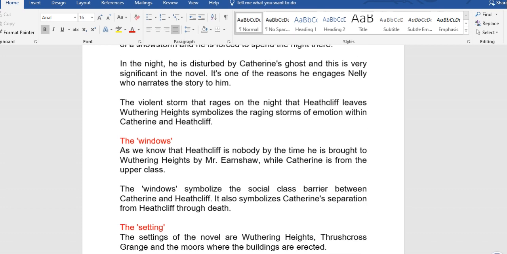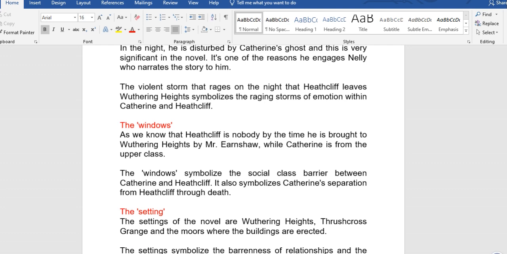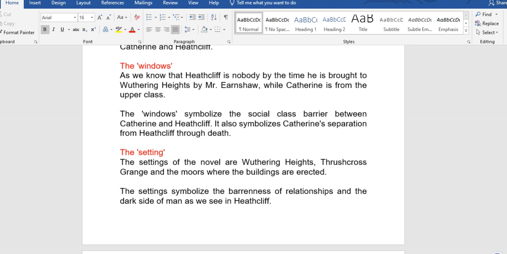A violent storm that rages on the night that Heathcliff leaves Wuthering Heights symbolizes the raging storms of emotion within Catherine and Heathcliff. Now, the windows. As we know, Heathcliff is nobody by the time he is brought to Wuthering Heights by Mr. Earnshaw, while Catherine is from the upper class. The windows symbolize the social class barrier between Catherine and Heathcliff. It also symbolizes Catherine's separation from Heathcliff through death.